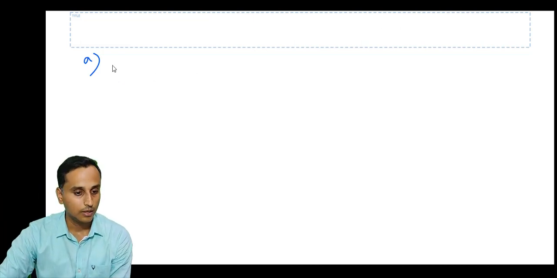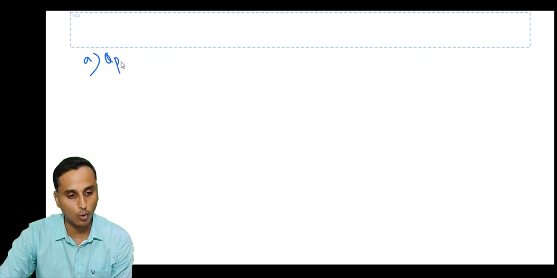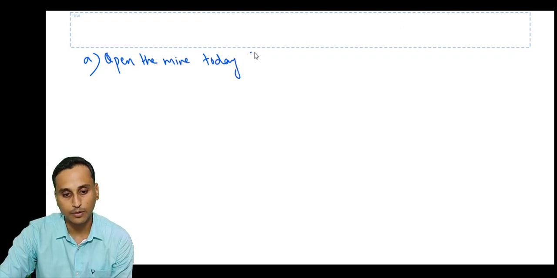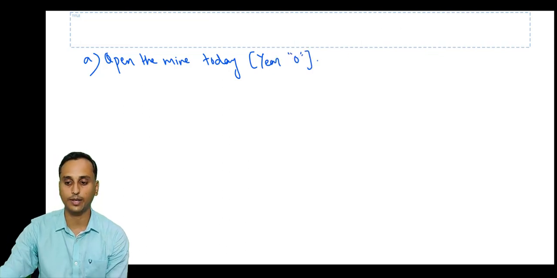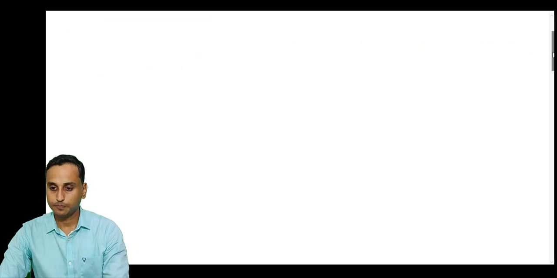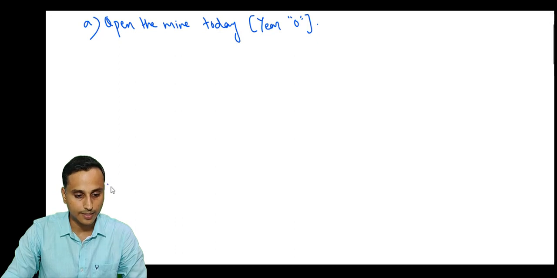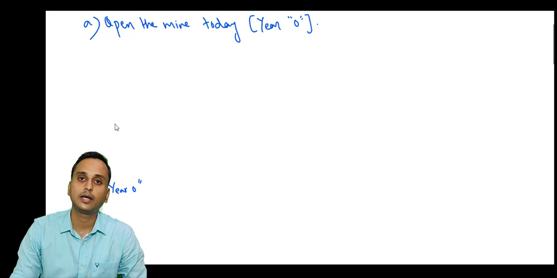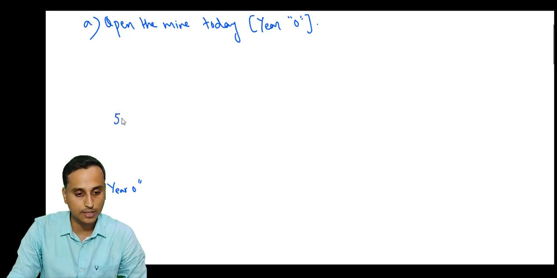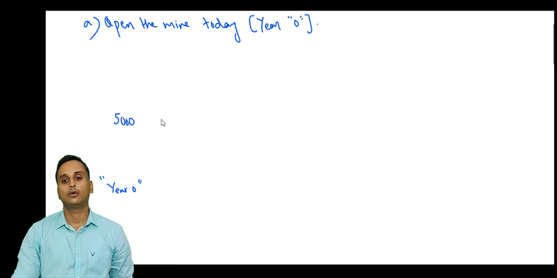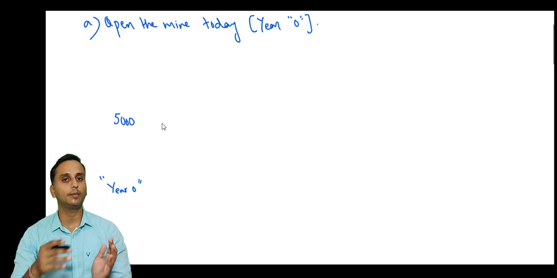Let's start with the first part. Let's see what will happen if we open the mine in year 0, that is today. Today means year 0. And what is the price of 1 ounce of gold in year 0? It is 5,000 rupees.